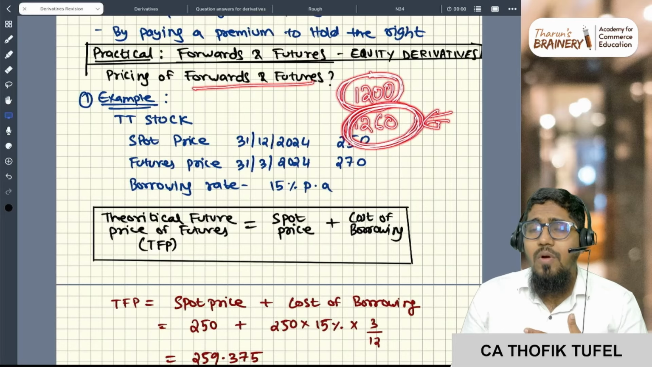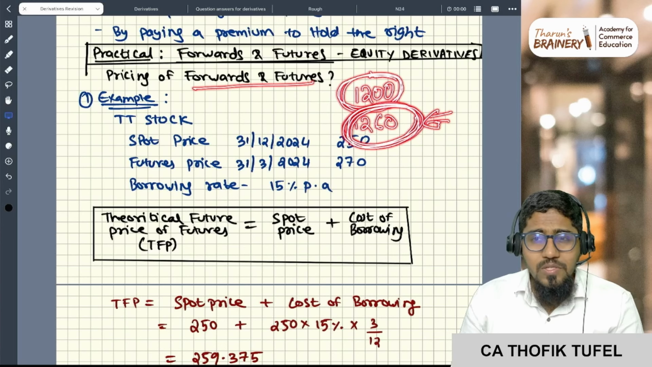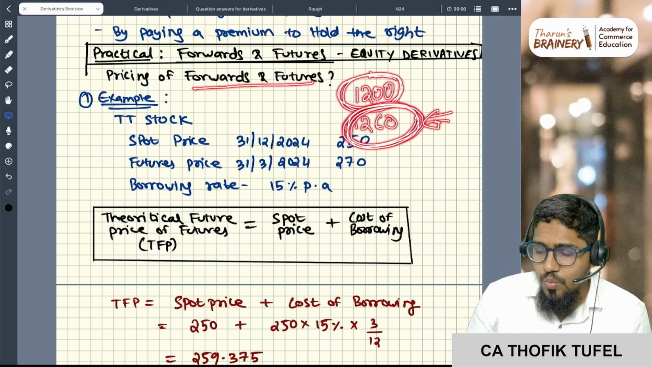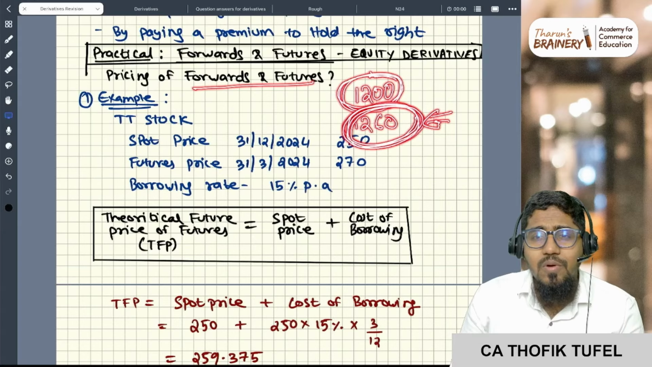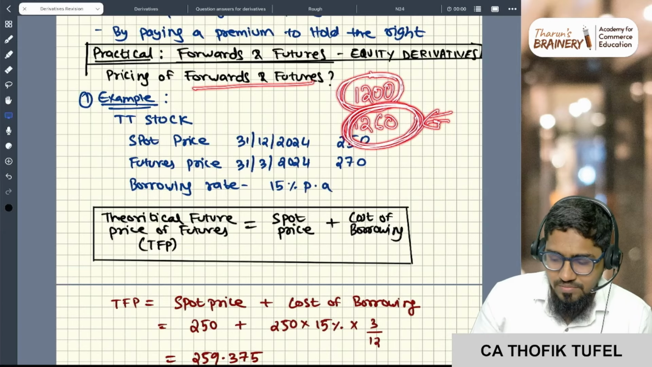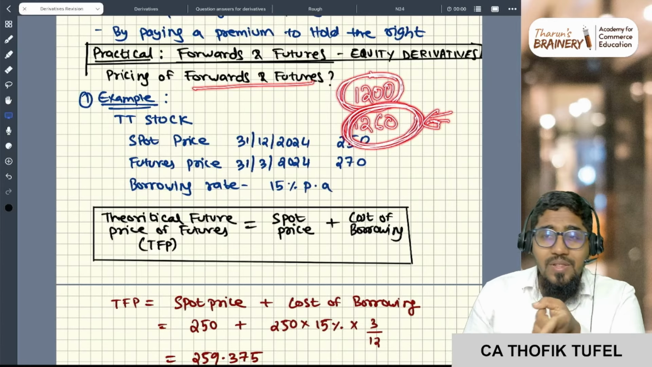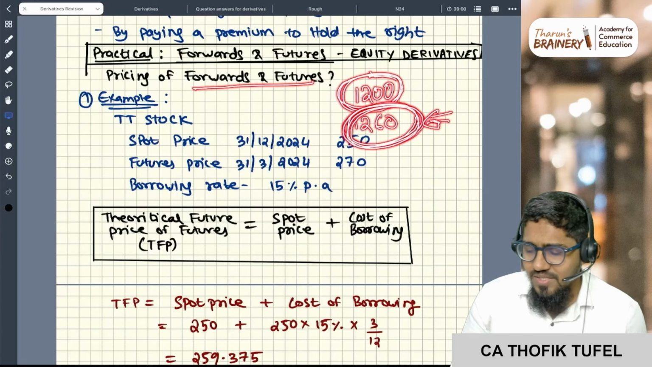But there is something called the ideal price, or the value of the future, the value of the forward. So what is the pricing, or what is also called the theoretical future price? This should be the future price, but this is the actual future price. Let us say